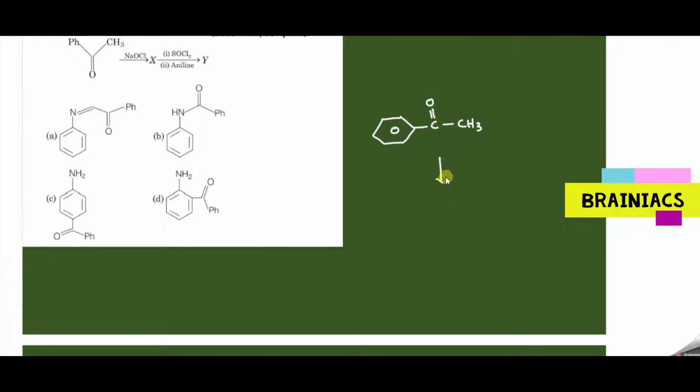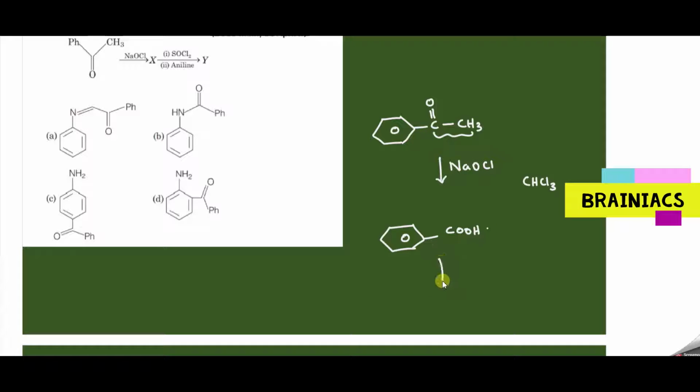Now this is treated with sodium hypochlorite, NaOCl. Sodium hypochlorite, we know it is a reagent for the iodoform reaction. Hope you remember, if it is NaOCl, it will form chloroform, CHCl3, as the byproduct. So we know it's also a methyl ketone. So what will happen during the reaction? We know this will get oxidized. This COCH3 will get oxidized to acid.